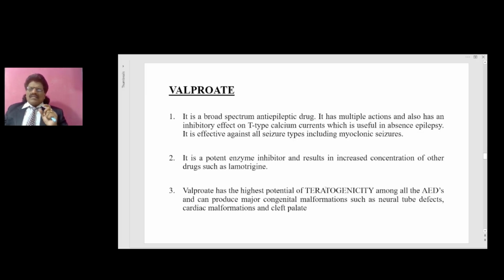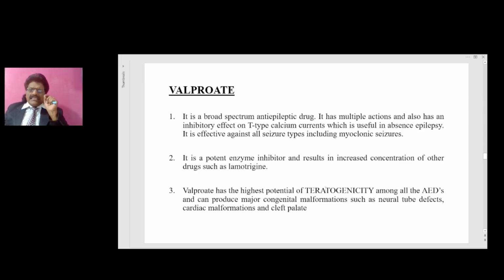Valproate. The main advantage of Valproate is that it's a broad spectrum anti-epileptic drug, and therefore when you are not sure of the seizure type and what treatment to give, you can safely start Valproate because it acts on almost all types of seizures. Why is it a broad spectrum anti-epileptic drug? Because it has multiple actions and has an inhibitory effect on T-type calcium currents, which is useful in absence epilepsy. It is effective against all seizure types including myoclonic seizures.